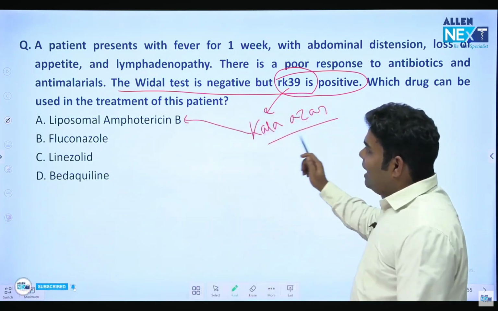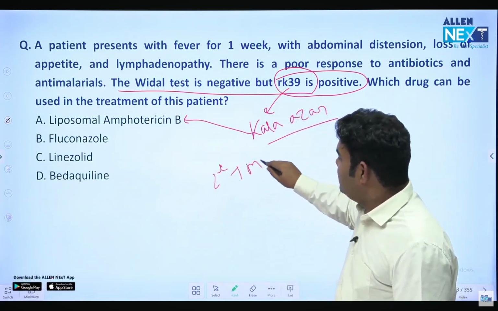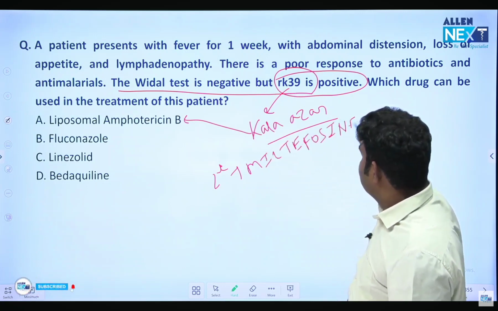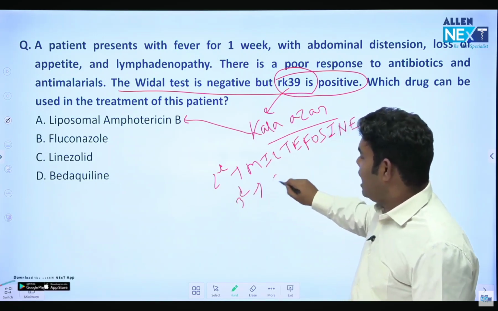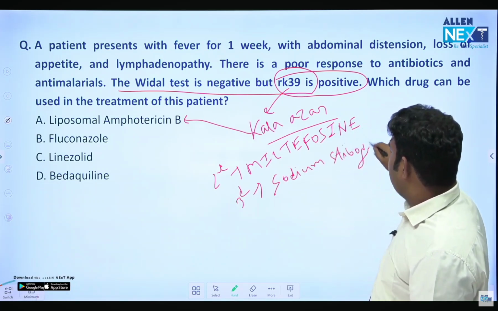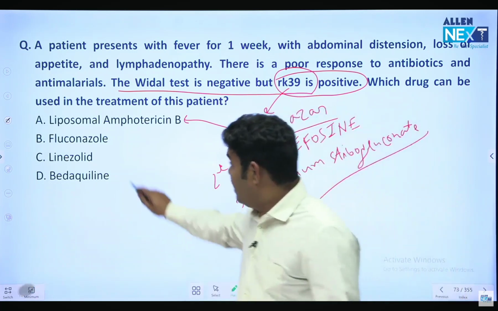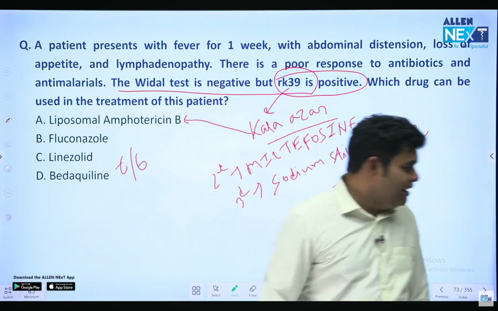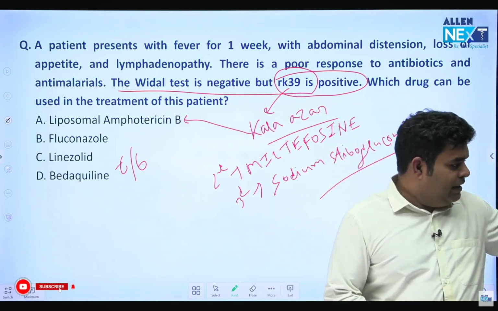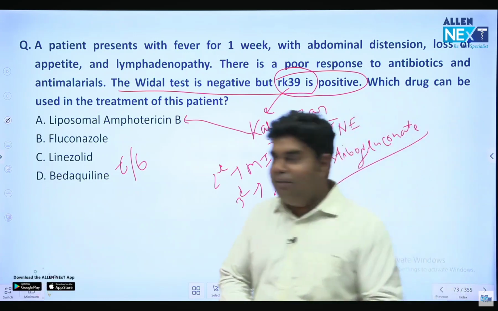So Kala Azar has liposomal amphotericin B as the drug of choice. Second drug of choice is the oral drug miltefosine. And third drug of choice is sodium stibogluconate. Okay. Now, can you answer me who transmits Kala Azar? Who is the transmitting agent of Kala Azar? The transmitting agent of Kala Azar is the sandfly, Phlebotomus.